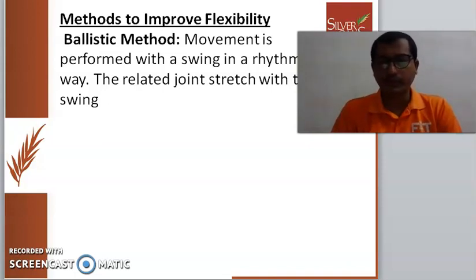If you're able to do it, you can do it. But if you're not able to, what people do is swing and touch their hands to the ground. They try to touch the ground or catch the toes by swinging their upper body. The swinging in motion is called the ballistic method.